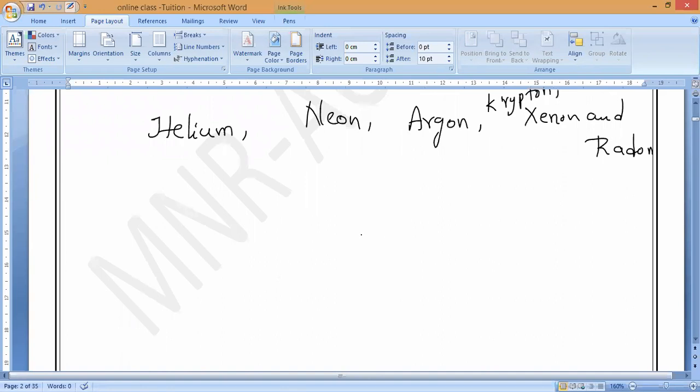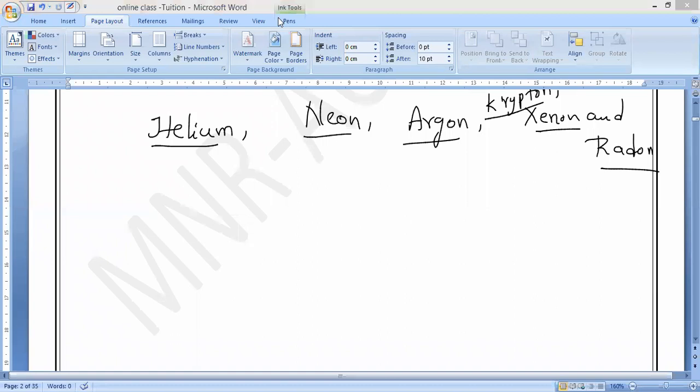Now let us see what these are known as. All of you should say: helium, neon, argon, krypton, xenon, and radon. These are called noble gases, or we can say inert gases.